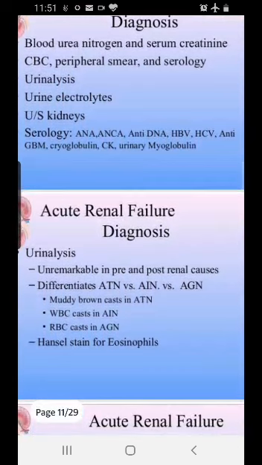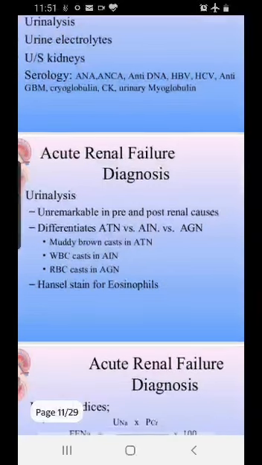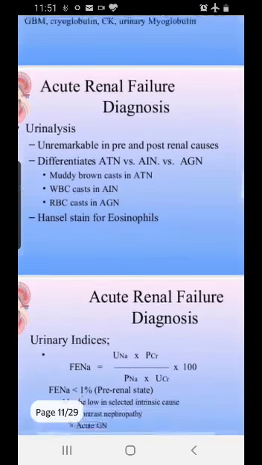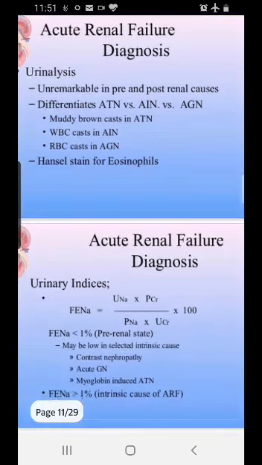Anti-GBM, CK, creatine kinase, thyroglobulin, myoglobulin. All these help in the diagnosis. Even in the urine analysis, when you get the sample in the laboratory and see the microscopy, the cells will be crenated, and sometimes casts will be seen, RBC casts, WBC casts, and fresh RBCs. All these help us to differentiate.